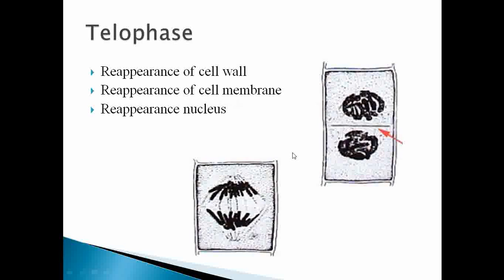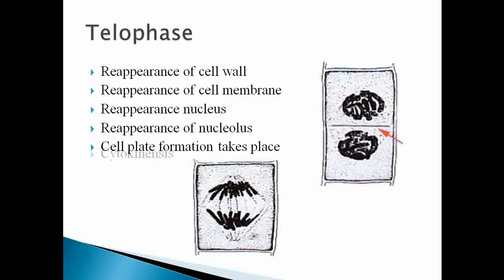The next and last phase of mitosis is the telophase. If we compare the anaphase and telophase, what happens here? Here two identical daughter nuclei are formed. In telophase, there is a reappearance of the cell wall, cell membrane, nucleus, nucleolus, and again the genetic material becomes highly condensed.